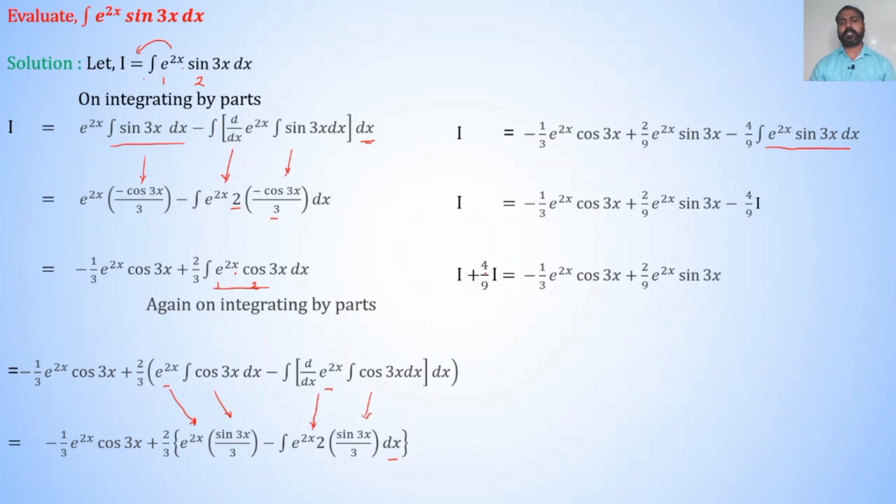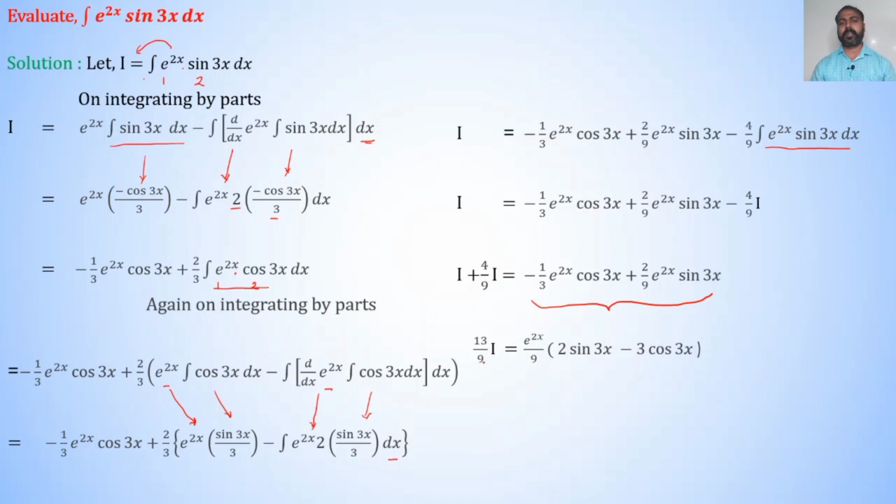So, I plus 4 divided by 9 into I is equal to minus 1 by 3 into e raised to 2x into cos 3x plus 2 by 9 into e raised to 2x into sin 3x, making the denominator the same. So, it is 9I plus 4I, 13I divided by 9, is equal to, taking e raised to 2x divided by 9 common from the RHS.